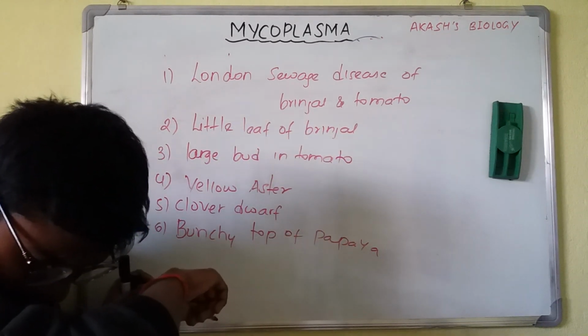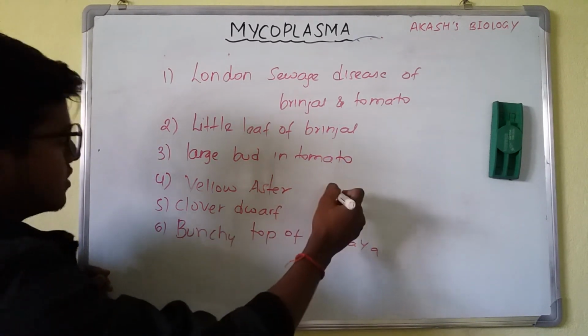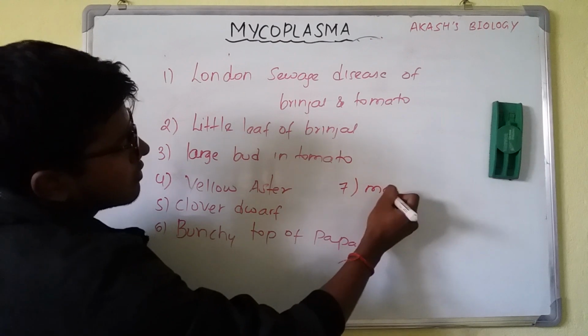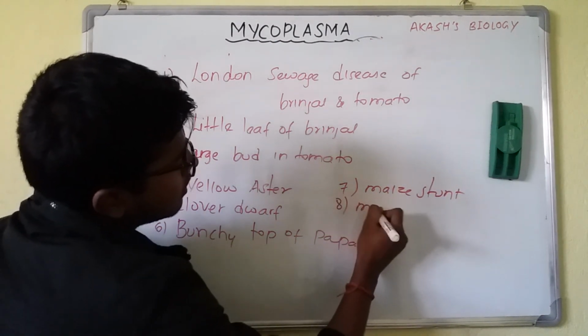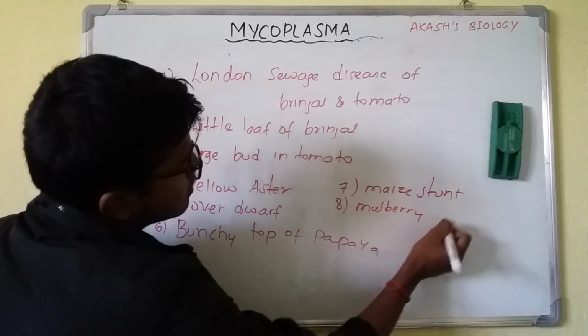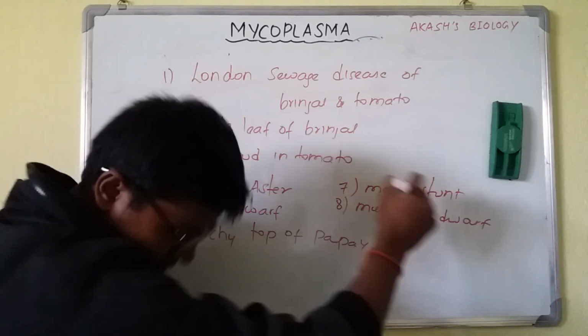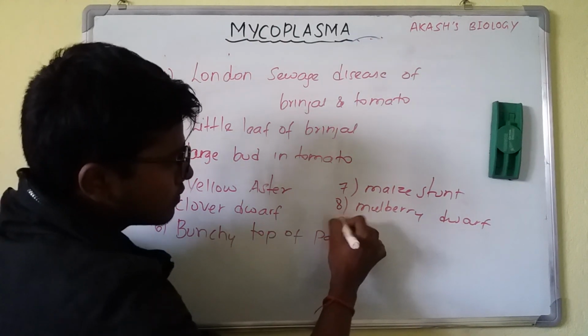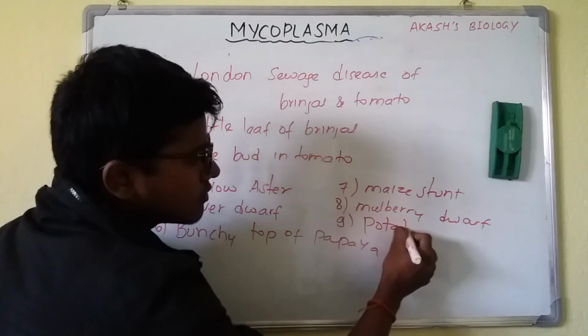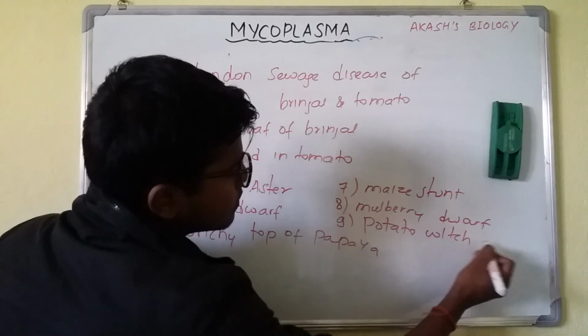There is one mulberry, maize stunt, mulberry dwarf, and last one is what? Potato witch broom. Potato witch broom.